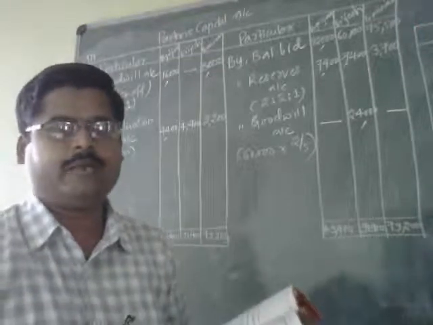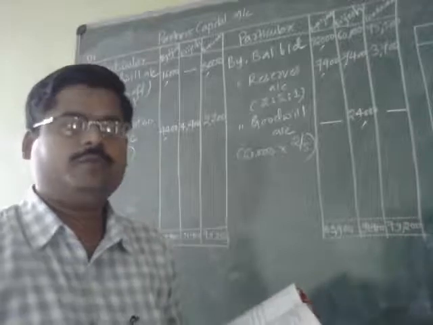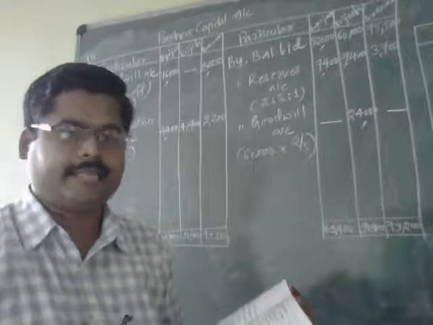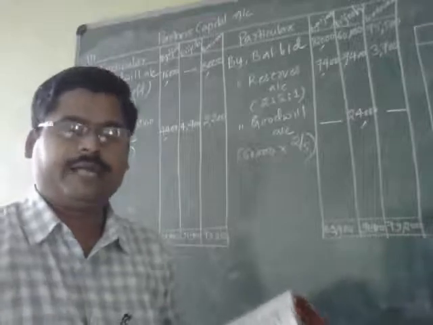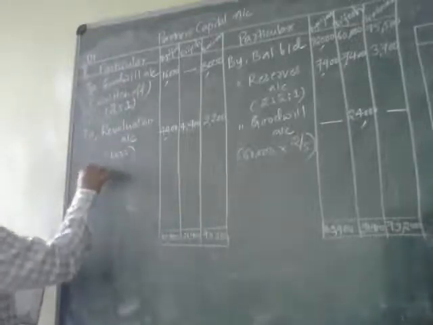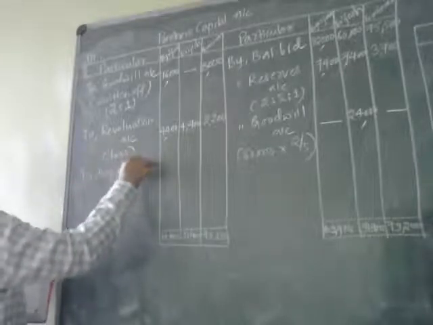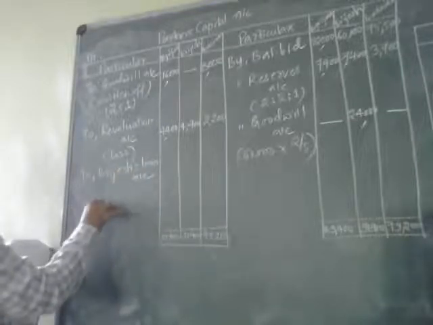Now you can find the balance amount, and we are solving the problem on retirement of a partner. That is why the retiring partner's capital account should be shown as retiring partner's loan account. Here in this case, Brijesh is the retiring partner. That is why what I will show is Brijesh loan account. And remaining balance carried down.